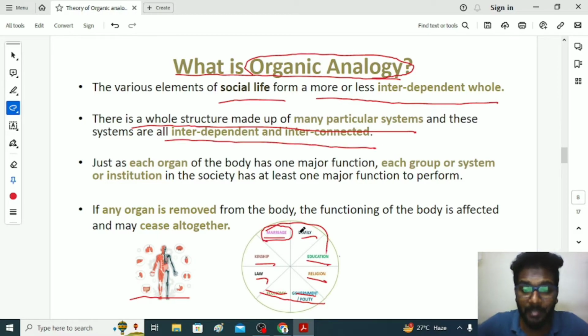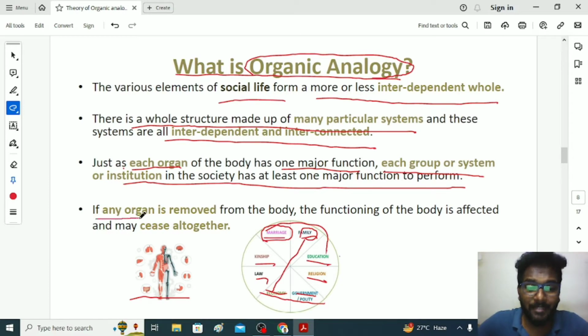If you take this family, the children will be brought up and they will go to school, they will become labor, they will become an entrepreneur, they will do business, and then they will contribute something to the economy. So each and every institution in the society has interdependence and interconnections. Also, he trusted that each organ of the body has one major function, and each group of system or institution in the society has at least one major function to perform.